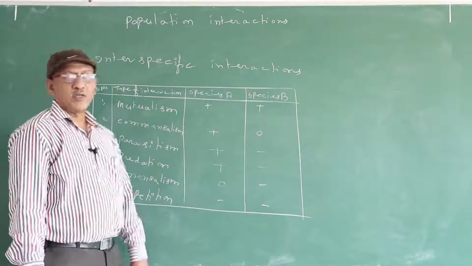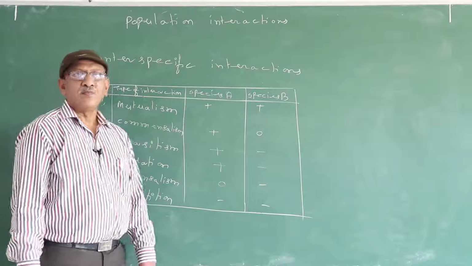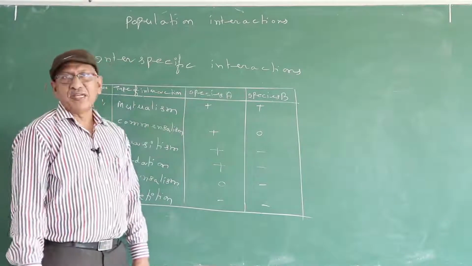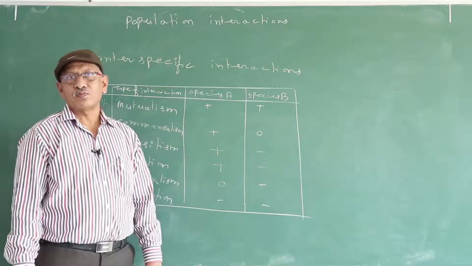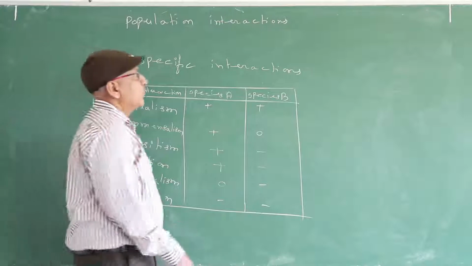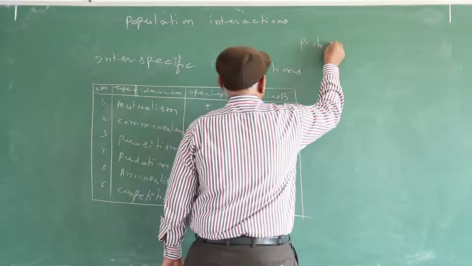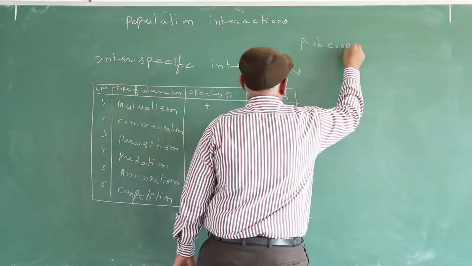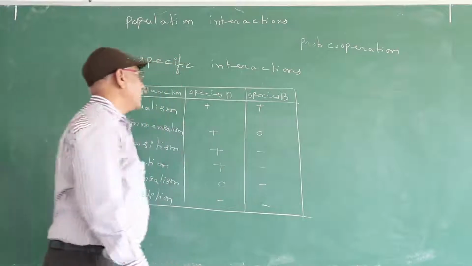There are 6 types. Mutualism is an interaction in which both partners are benefited. Another interaction, not given in the textbook, is proto-cooperation.